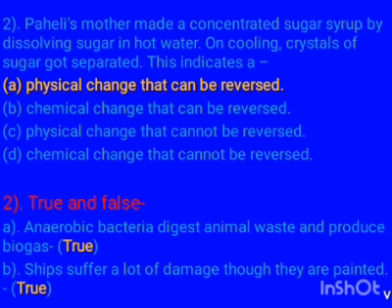This is a physical change that can be reversed, or chemical change that can be reversed. The third one is physical change that cannot be reversed. And the fourth one is chemical change that cannot be reversed.